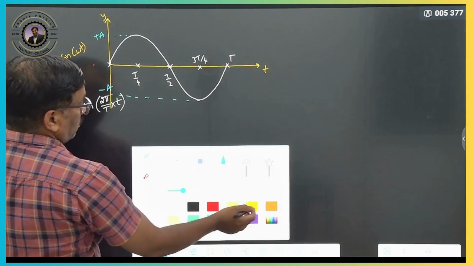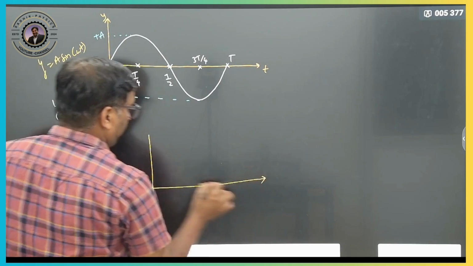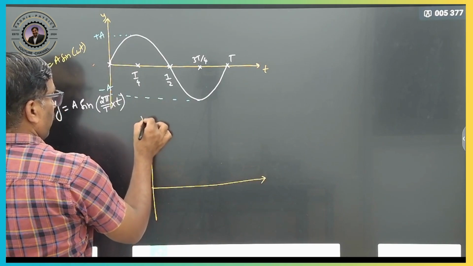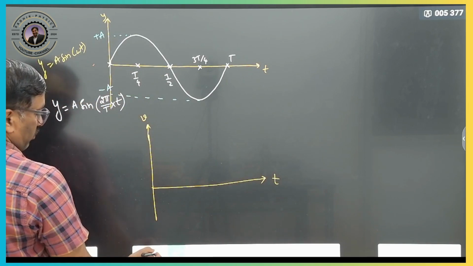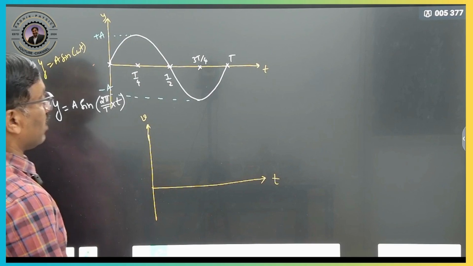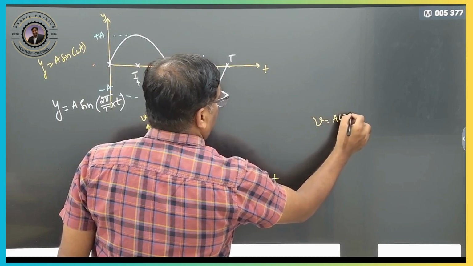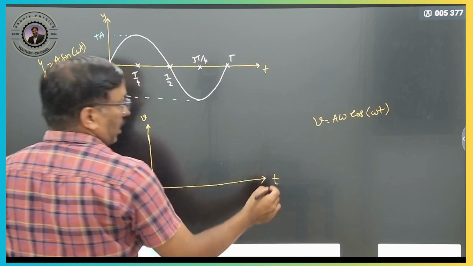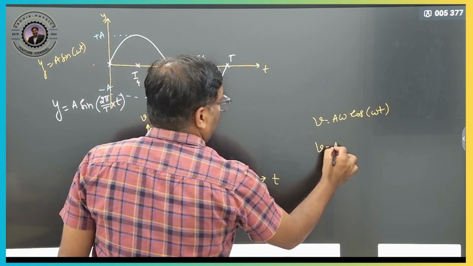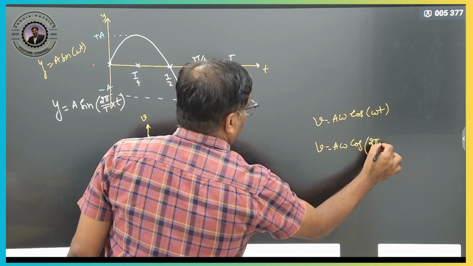Now we will go for one more, the velocity time graph. What is the velocity here? Velocity v is nothing but a omega into cos of omega t. So v is equal to a omega cos of 2 pi by T into t.